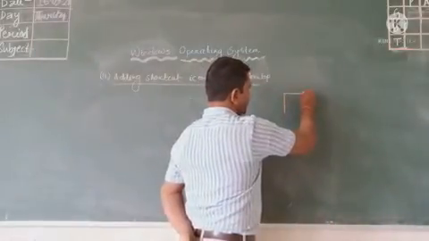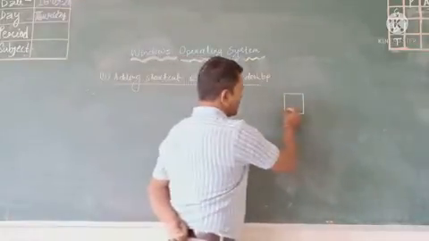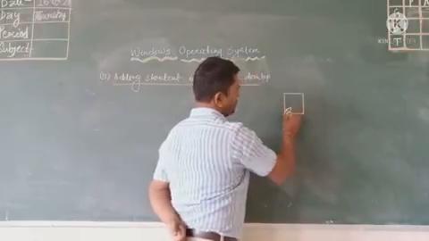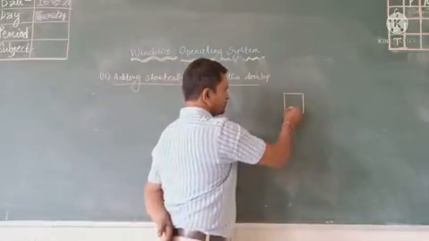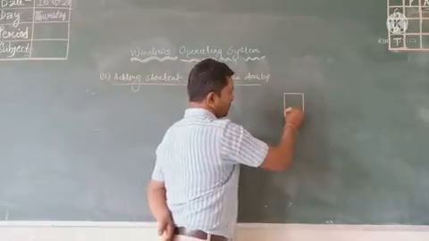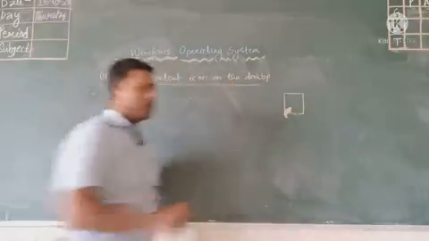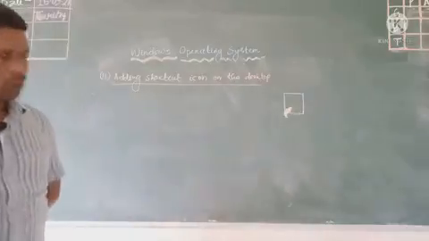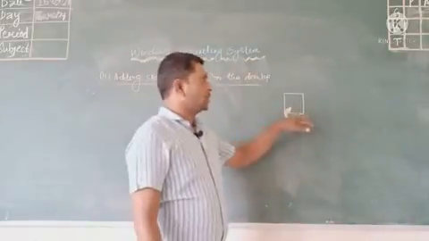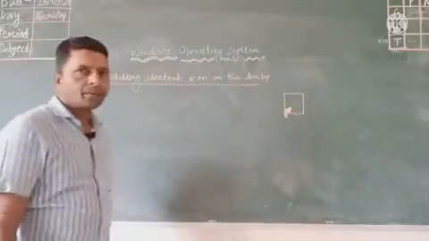A normal icon does not have the arrow mark, but a shortcut icon has an arrow mark in the left bottom corner.